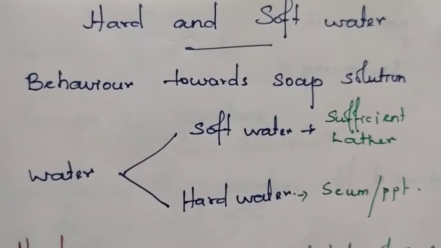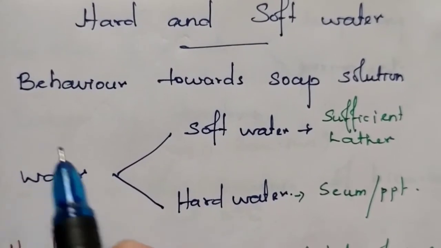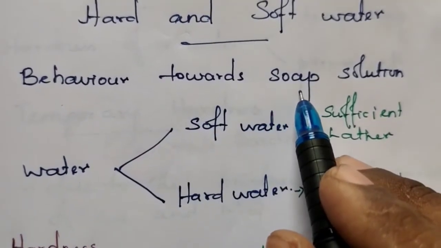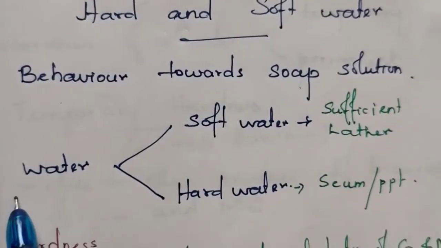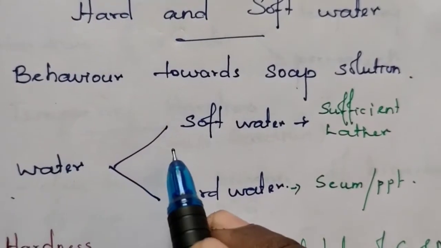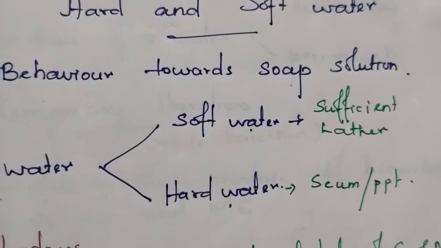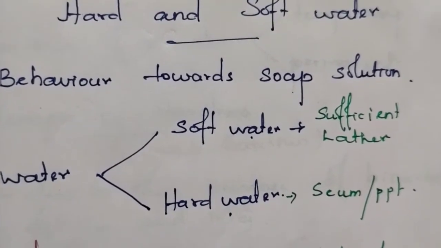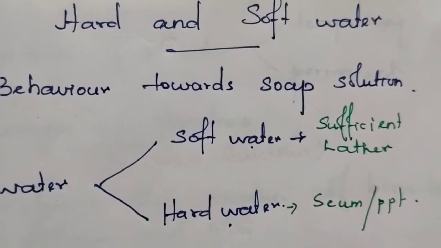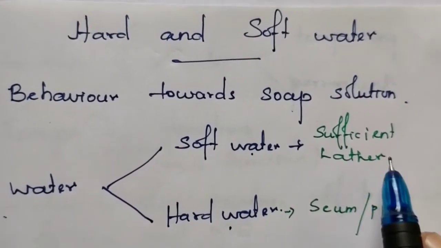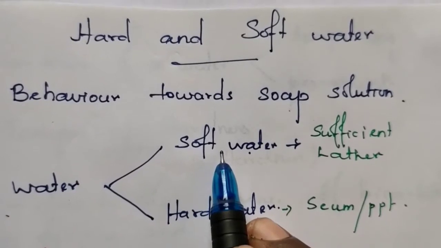Hard and soft water. Based on the behavior of water with soap solution, water can be classified into two types: one is soft water, another one is hard water. A water which produces a sufficient amount of lather with soap solution is called soft water.